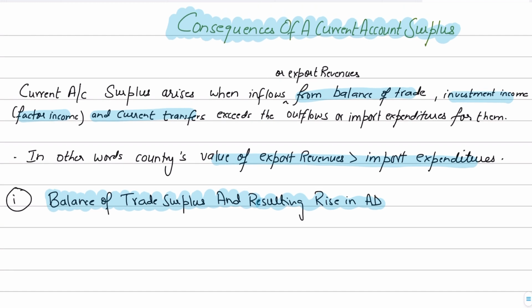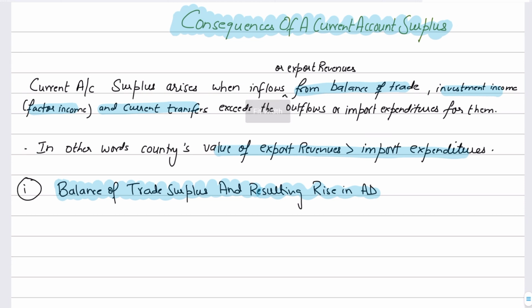So guys, the first point that I've written is that if the current account is in surplus, that would mean that the country's balance of trade is in surplus, that is the balance of visible and invisible trade, both. If our balance of trade is in surplus, it means that net exports are positive, the value of net exports is positive, which means that obviously exports exceed our imports, and that is why the balance of trade is in surplus, both for goods and services.